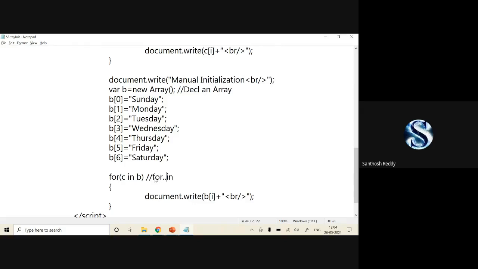Using this, we can extract your values. I have initialized the values like this, and I can extract them with the for in keyword. It is your local variable. Using your local variable, you can extract all the values present in the variable b, where b is of type array.